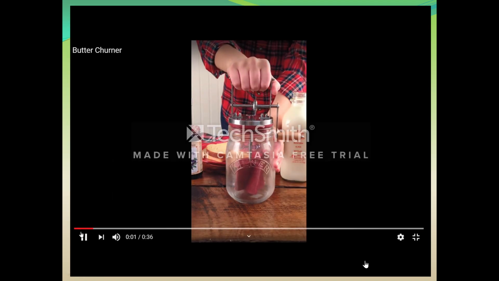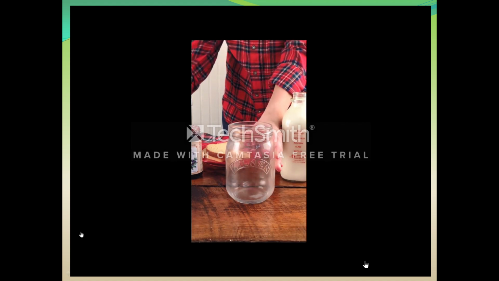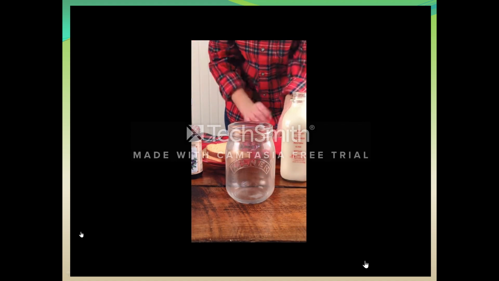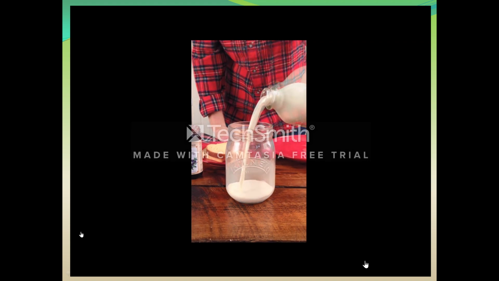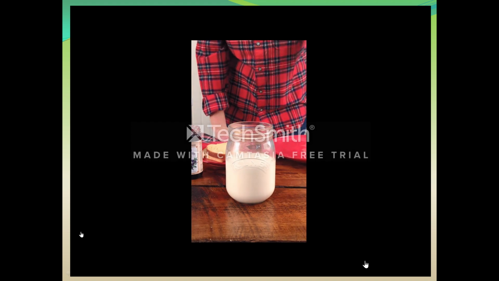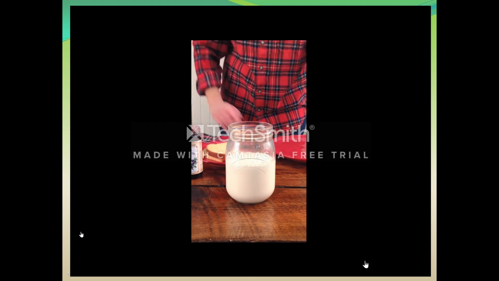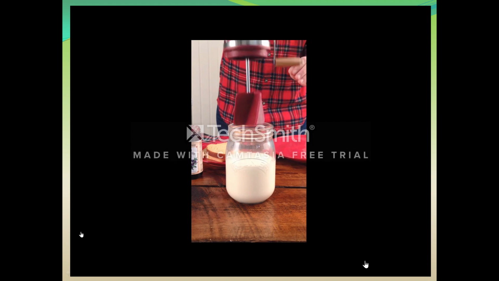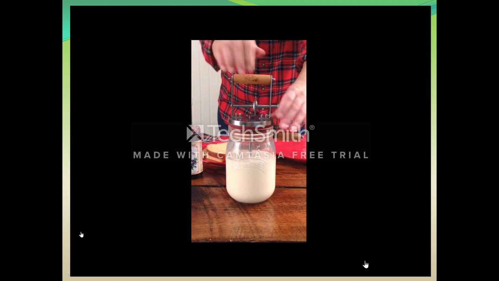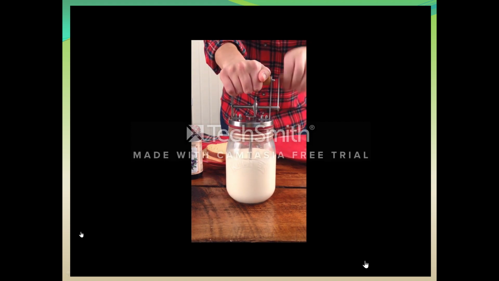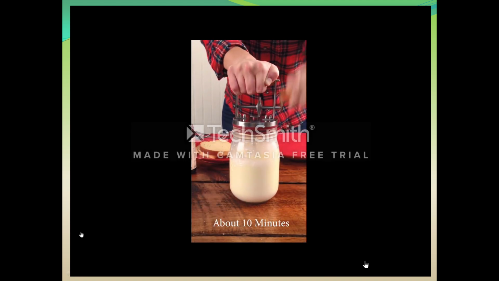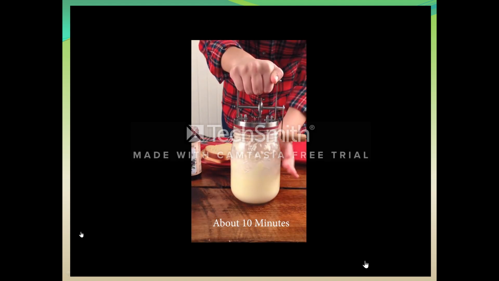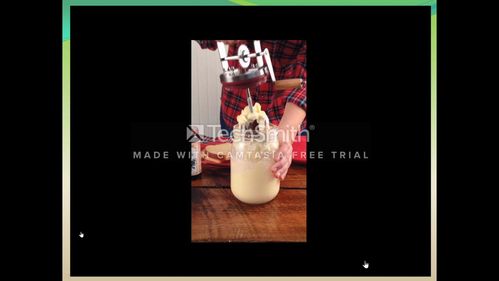Let me show you how butter is separated from the buttermilk using a churner. Take the butter churner, pour the cream into the jar, close the lid of the jar, and turn the handle to churn the butter. Churn it continuously for 10 to 15 minutes and your butter is ready.